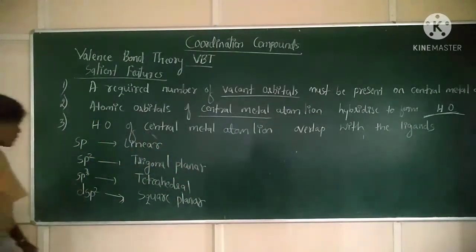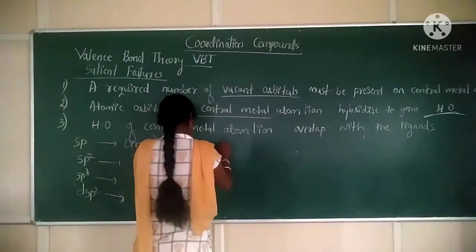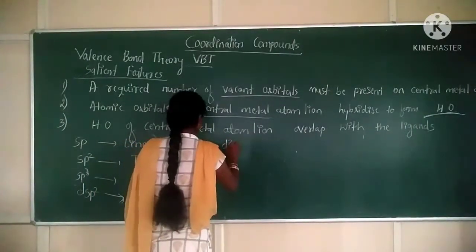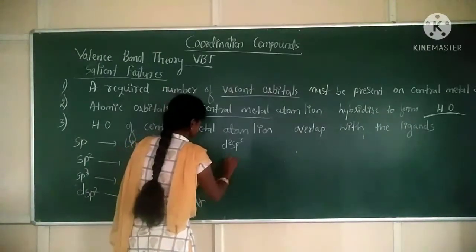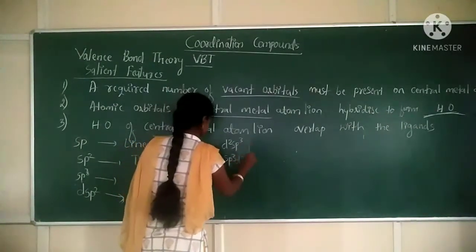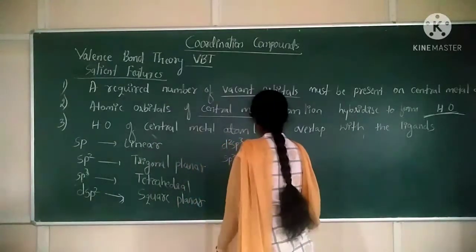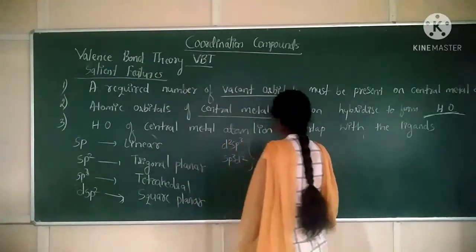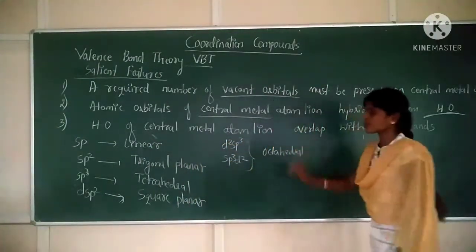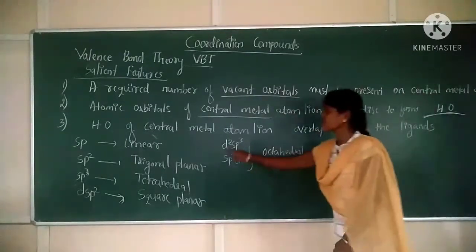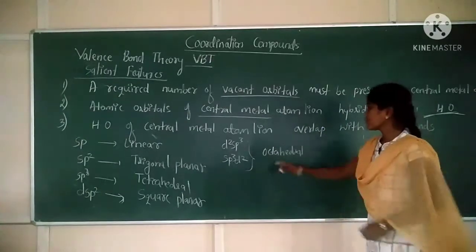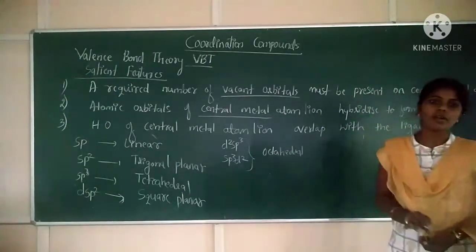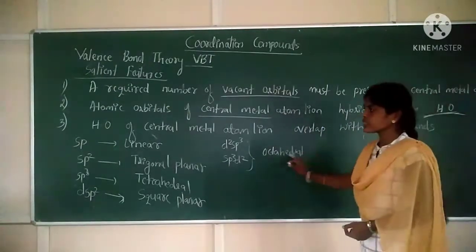Clear? Next, if d2sp3 or sp3d2 hybridization is there, these will form octahedral geometry. What will be the geometry? Octahedral geometry. So this is the third point.